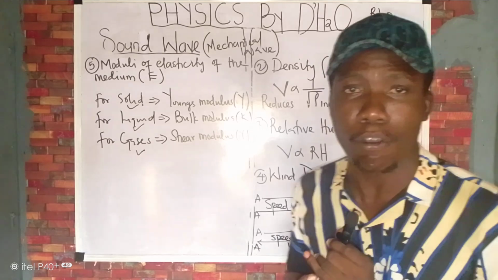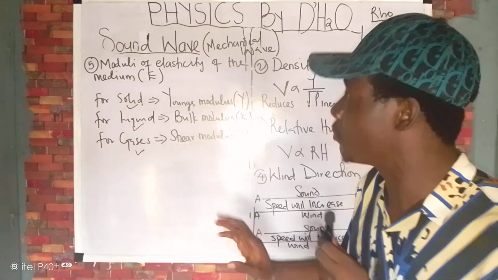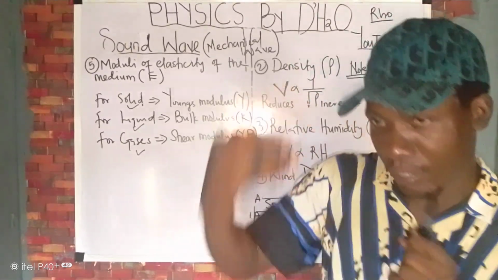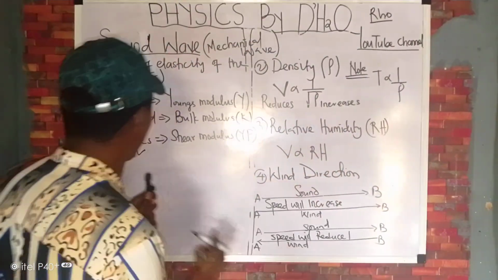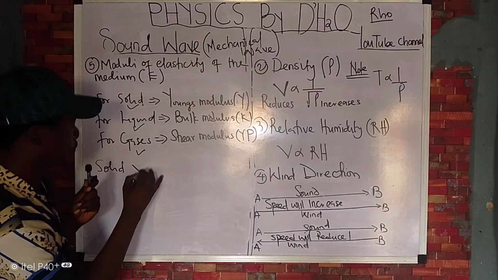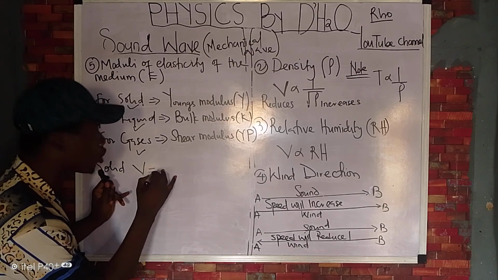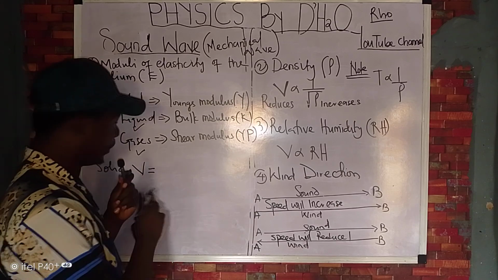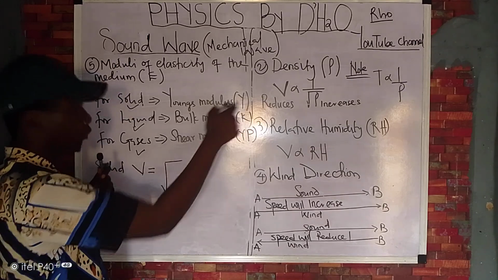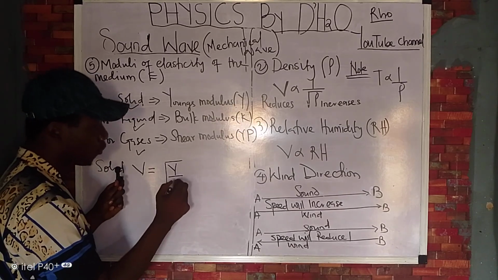Now, I'm going to give you the formula for the speed of sound as it relates to this factor affecting the speed. Now, for number one, Young modulus, for solid, the speed of sound is equal to, please take note of this, the square root of your Young modulus over density.